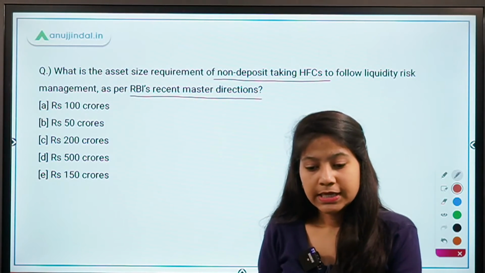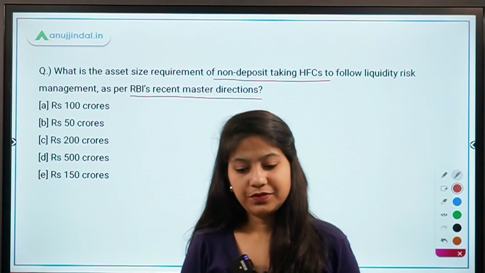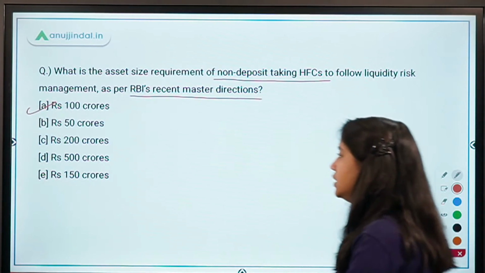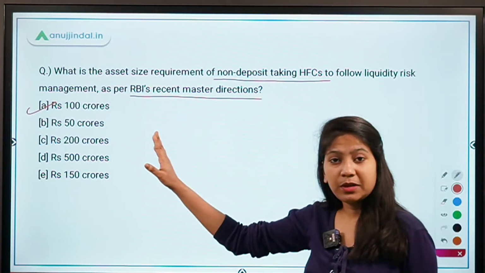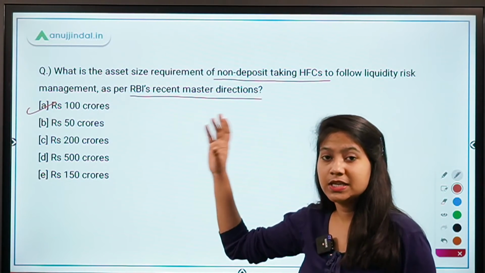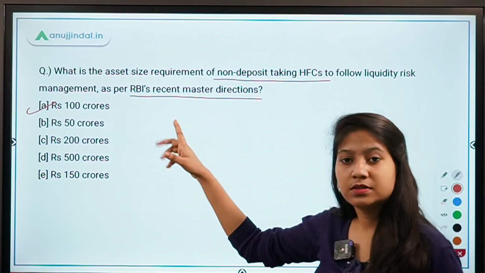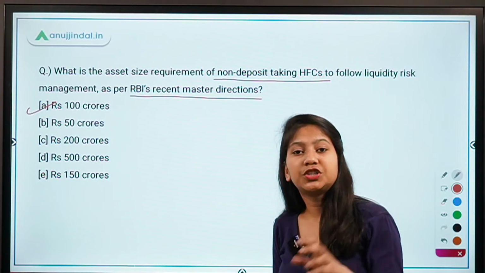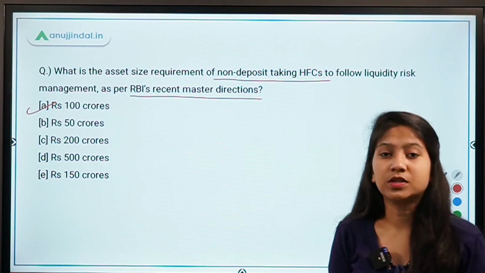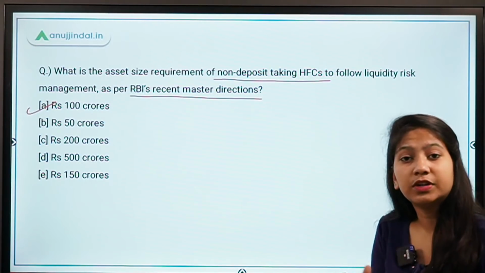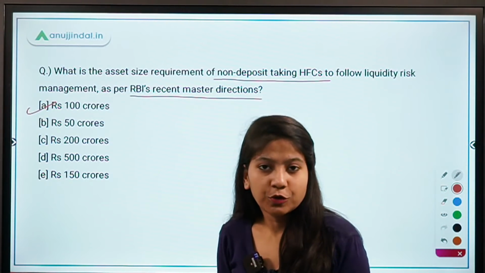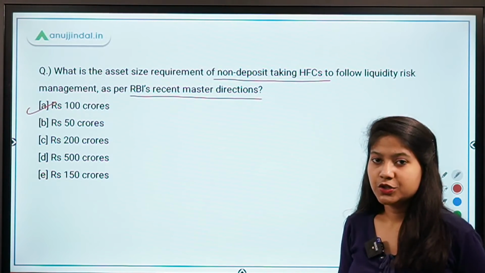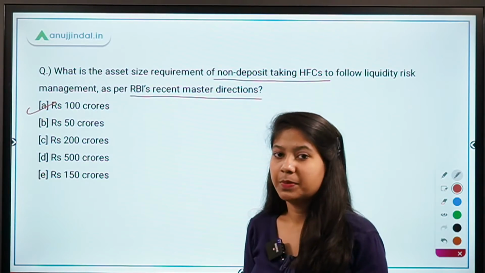Okay, so it's a mix of answers that I have got: 500, 200, 100. So the right amount is 100 crore. Guys, I'm again repeating myself. This master direction is very important. Do remember the facts mentioned in this master direction. Also, there was a master direction on digital lending as well by RBI. So these two master directions have been recently released and covered thoroughly in the RBI 247 as well as Spotlight magazine. So do prepare these two master directions. These can be asked in your upcoming examination.